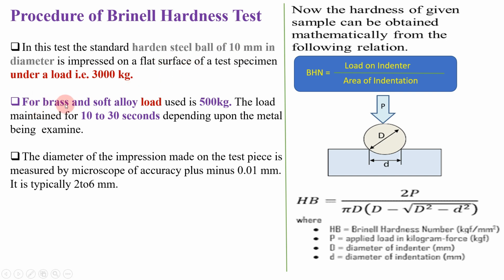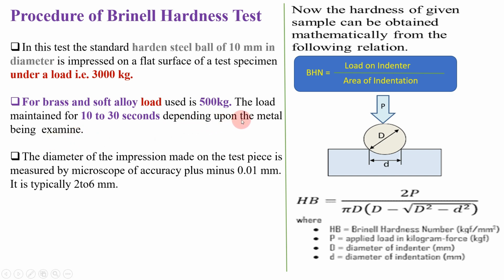After that, for brass and soft alloy, the load is 500 kg. If we are testing hardness for brass and soft alloy, then our load is 500 kg in Brinell hardness. Otherwise, it will be 3000 kg. The load is maintained for 10 to 30 seconds. Whatever load we apply on this 10 mm diameter ball, it will be held on that ball for 10 to 30 seconds, depending upon the metal being examined.